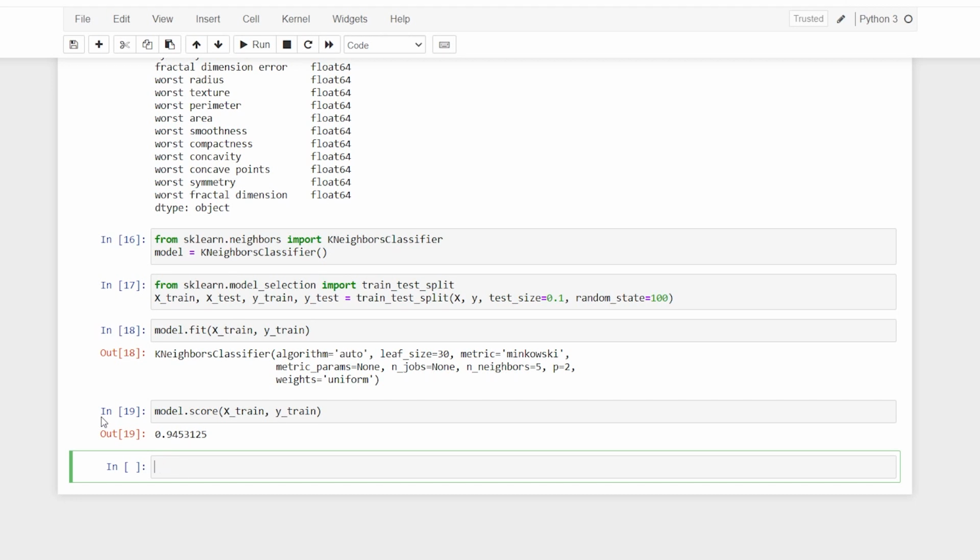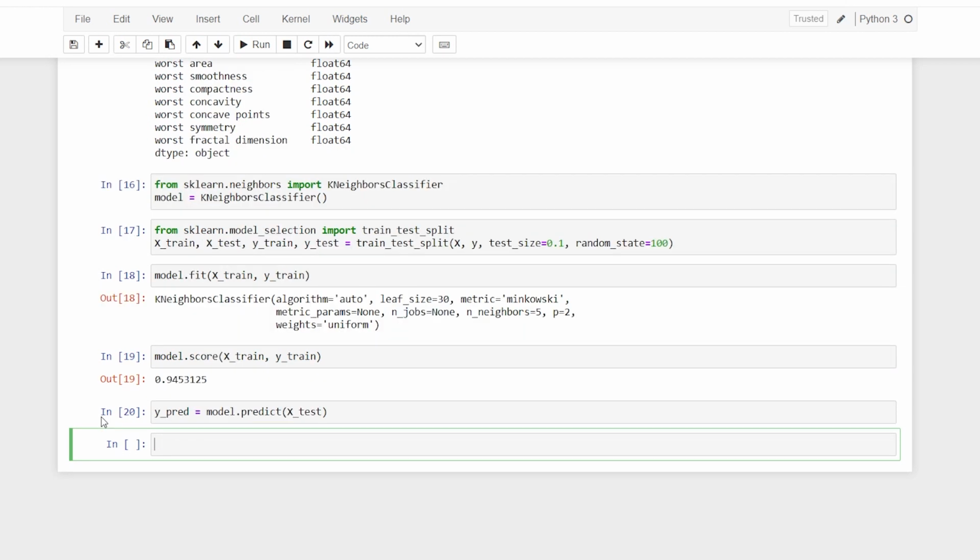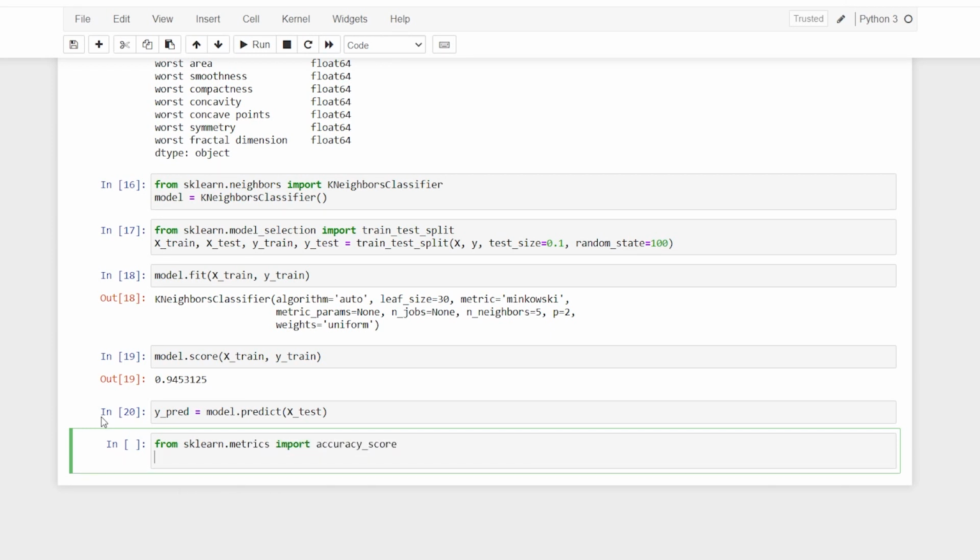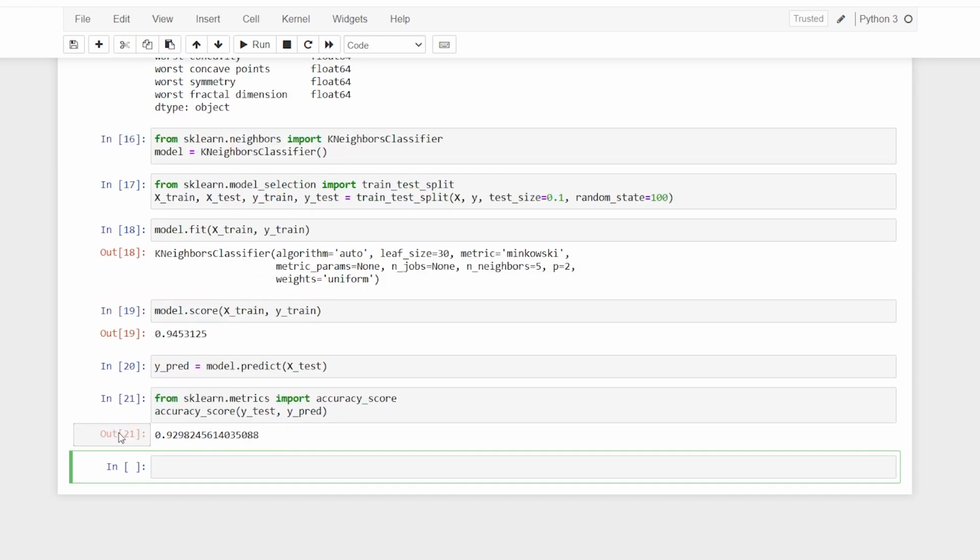And now I can say, let's say ypred is equal to model.predict, and in this I'll say xtest. And now I'll say from sklearn.metrics import accuracy_score, and here I can say accuracy_score, and it is going to take 2 parameters, that is my ytest and ypred. Okay, I've covered everything, and we have 92% accuracy. So quite a little bit more deviation, so we can say the model is underfitting, but it doesn't matter. Okay, we are above 90.